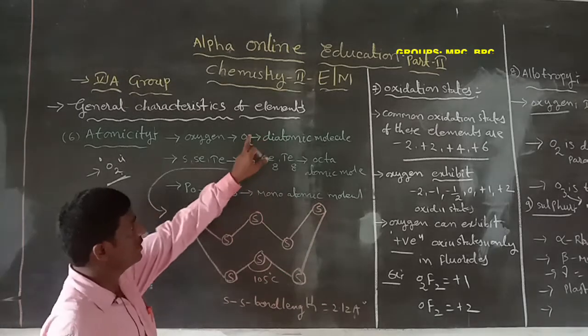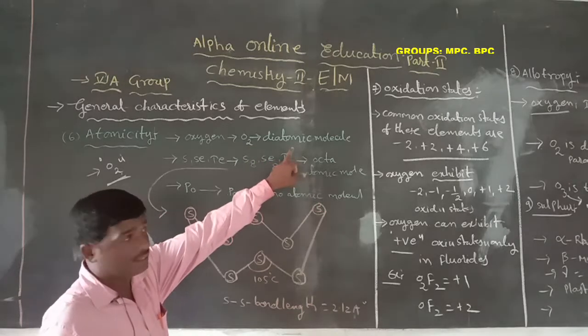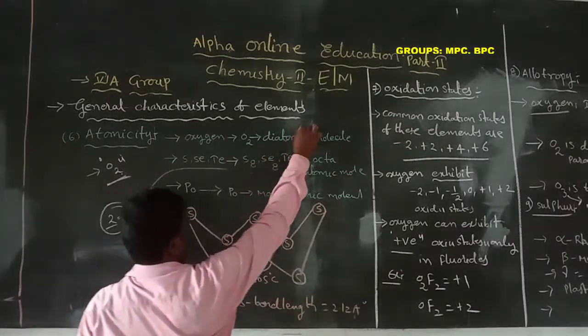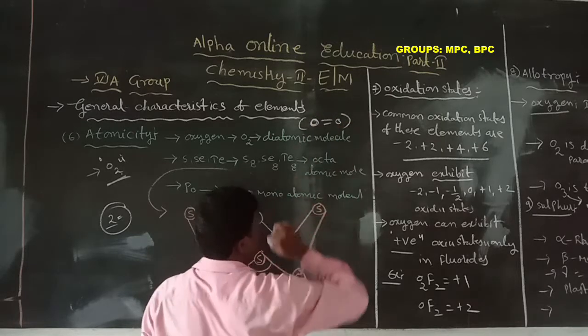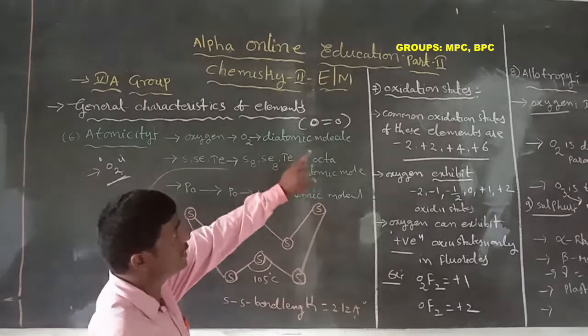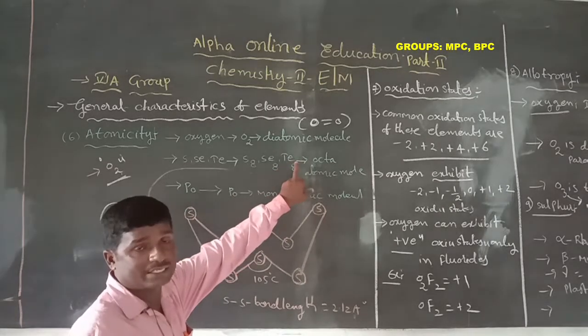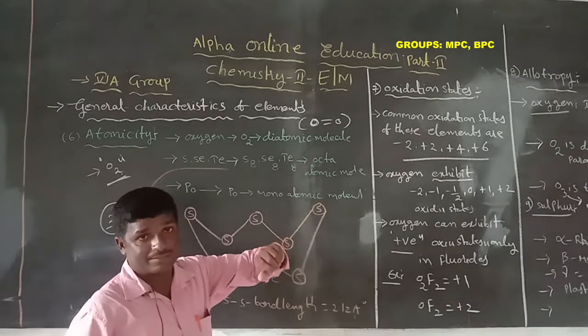First, oxygen exists only as a diatomic molecule. Oxygen double bond oxygen is known as a diatomic molecule. The oxygen molecule with the double bond is a stable compound and shows paramagnetic nature.